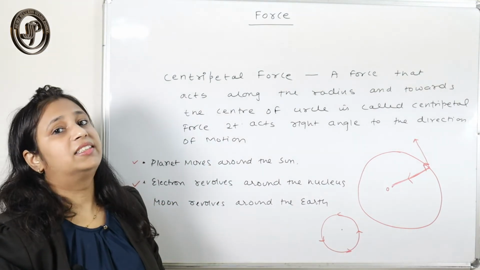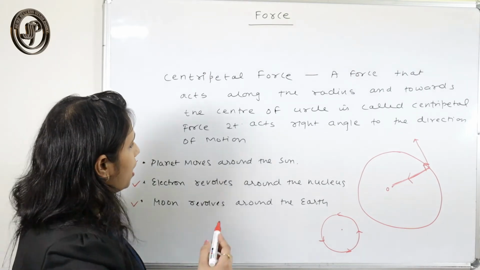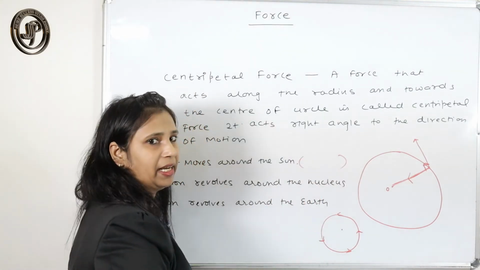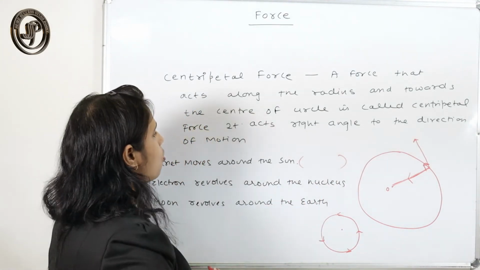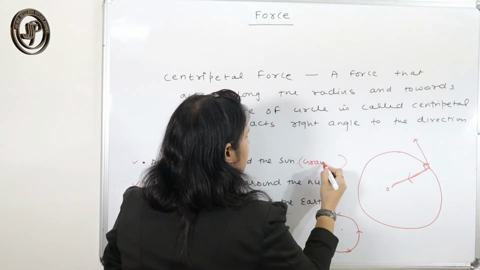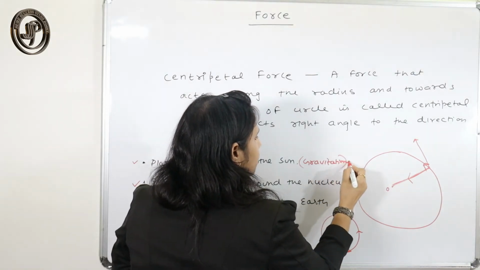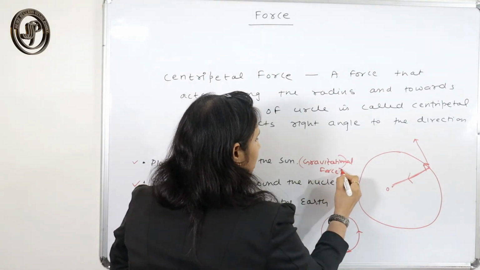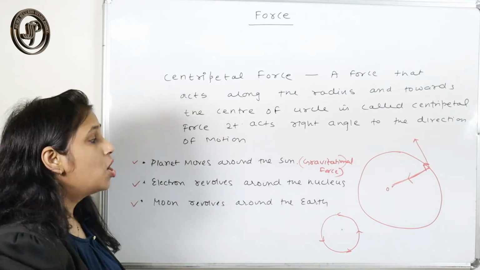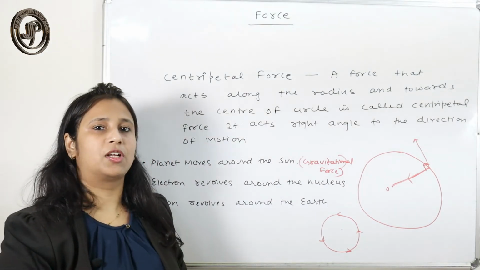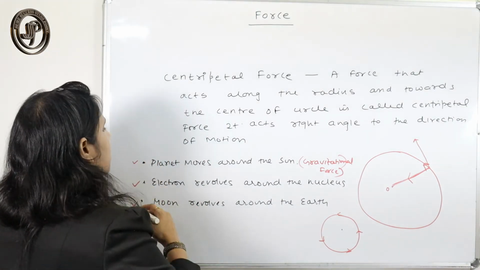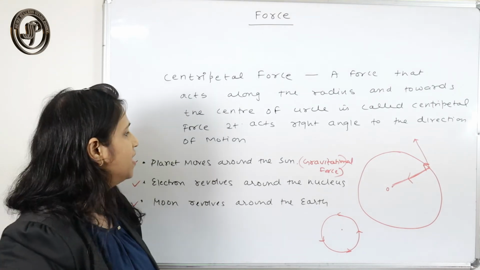That is the centripetal force. Here, the centripetal force is the gravitational force that you studied in class 9th. So here the centripetal force is the gravitational force that helps to move the planet around the sun.